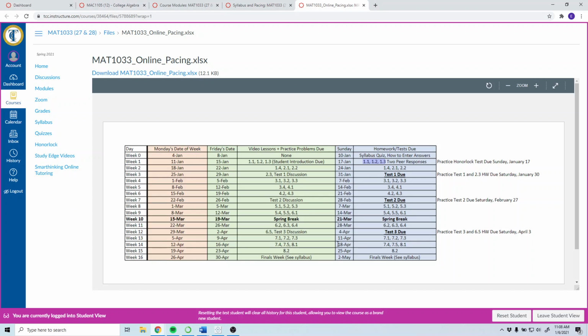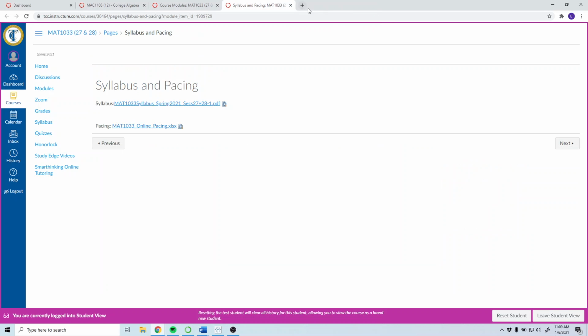All right, but what I recommend, if you have a printer, is printing this out and then just sticking it somewhere around your desk, wherever you do your work, because then you'll be able to keep track of it more easily. All the due dates line up with this, like I mentioned, but it's helpful to have.